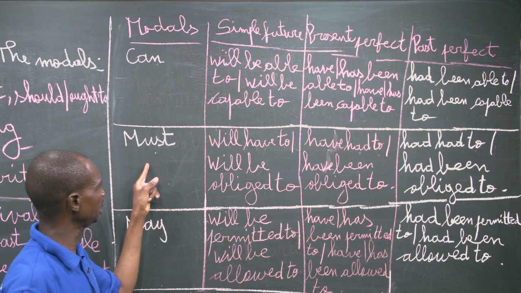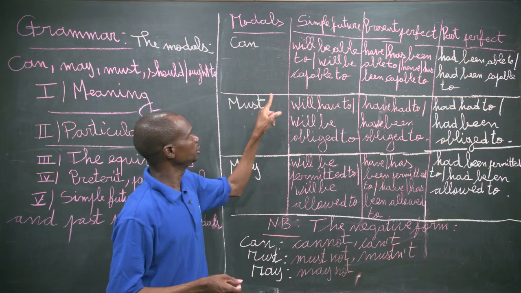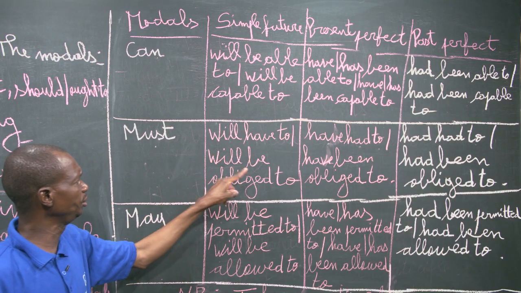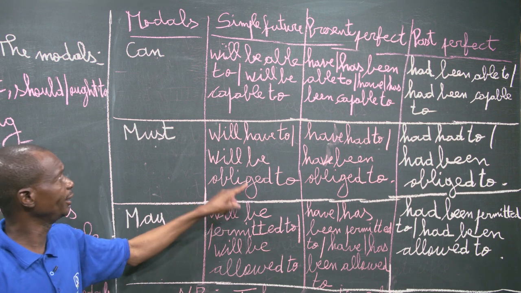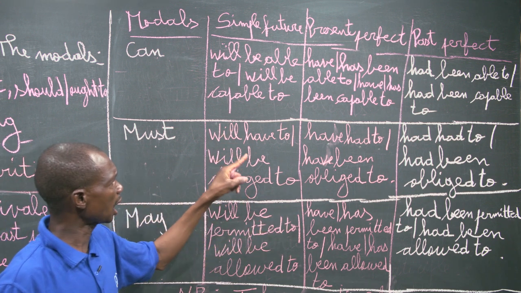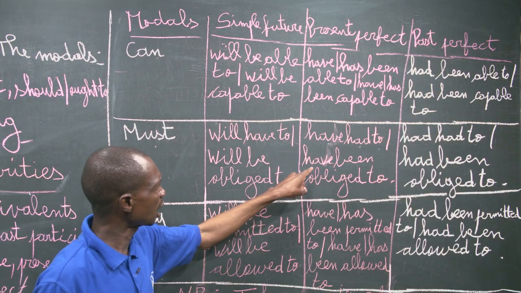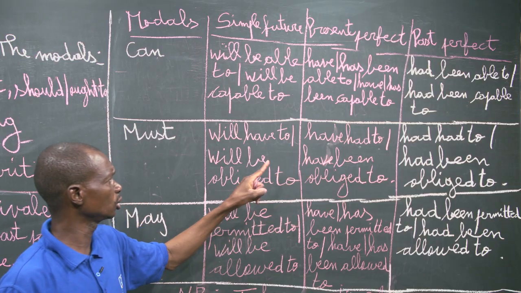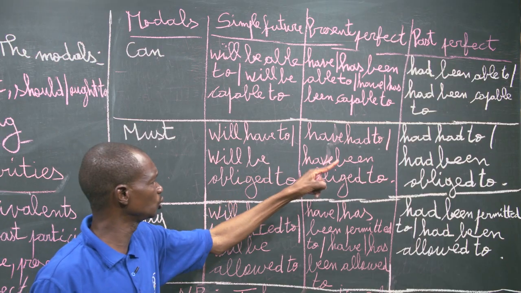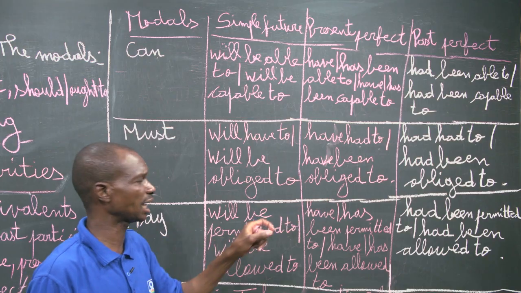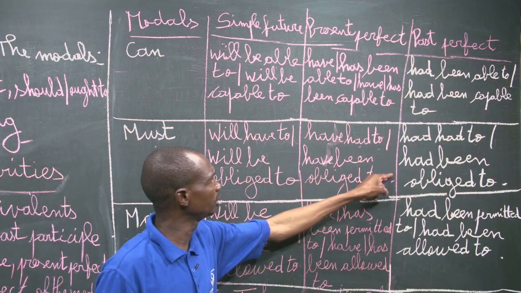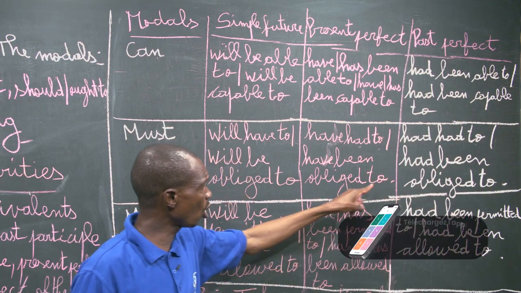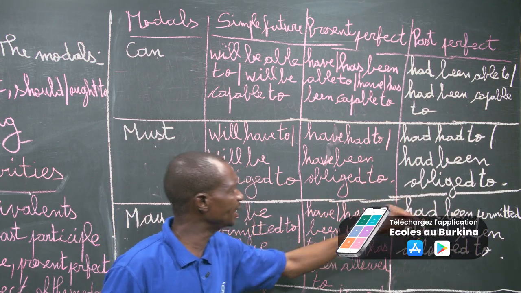And here also with must, the simple future is will have to or will be obliged to. And the present perfect is have had to or have been obliged to. It is also possible to use has had to or has been obliged to, but at the third person singular. And here the past perfect with must is had to or had been obliged to.